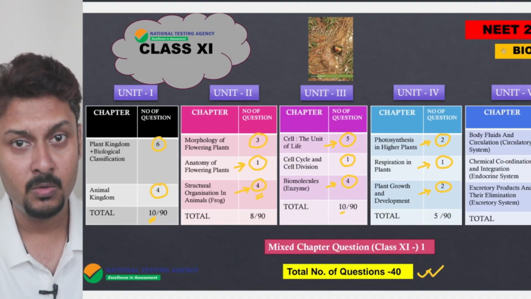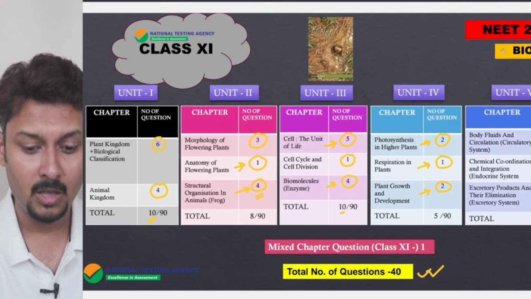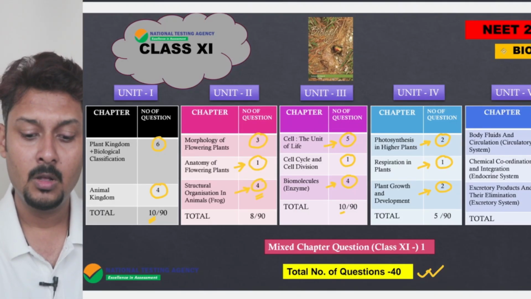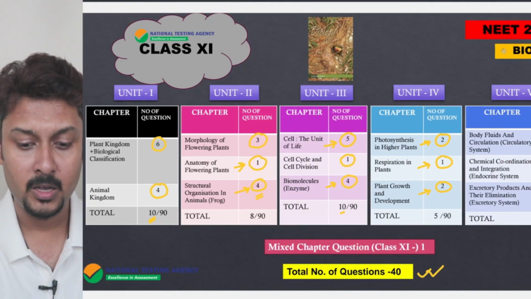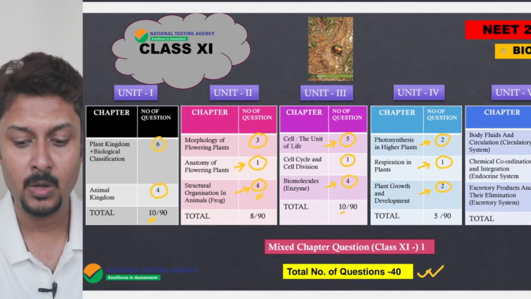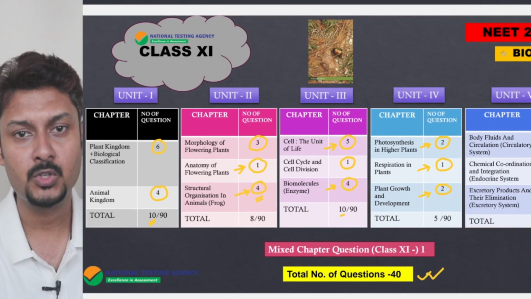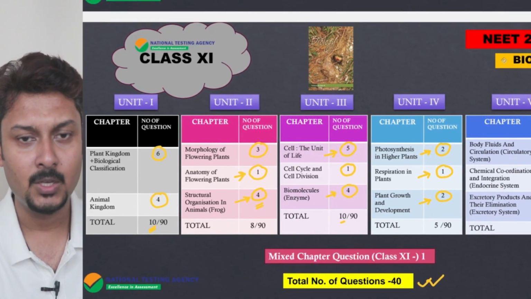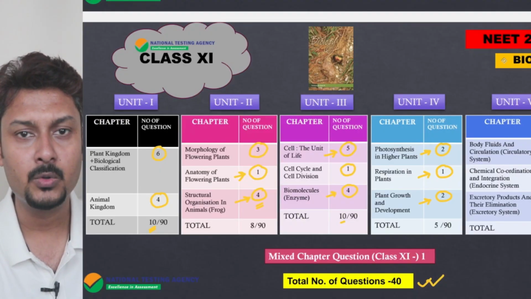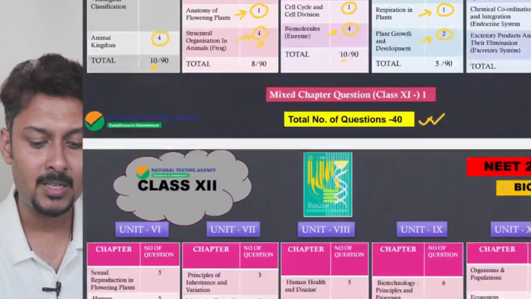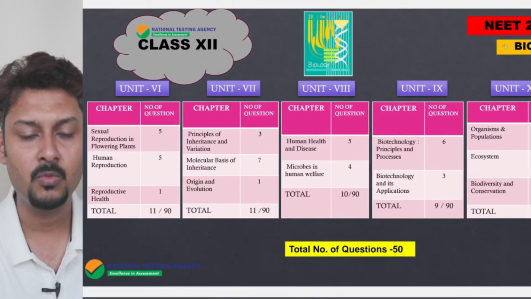questions; unit 4, here I am a bit surprised, fewer questions came this time. Earlier the question number was higher, but this time 5 questions came, and from the human physiology section 6 questions came, and as a mixed one, 1 question. So total 40 questions came this time from class 11, and the maximum focus this time was on class 12.